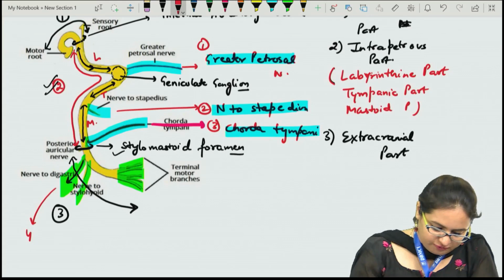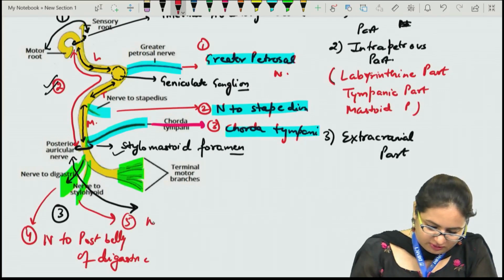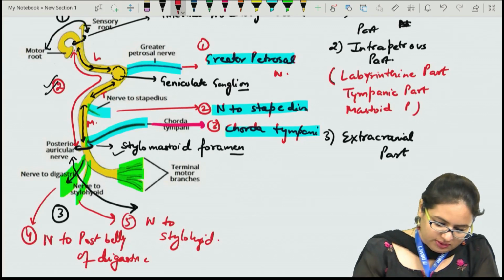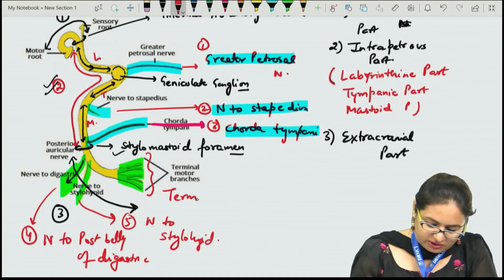This one is the fourth, the nerve to the posterior belly of digastric. This one is the fifth, the nerve to stylohyoid, and these are the terminal branches.